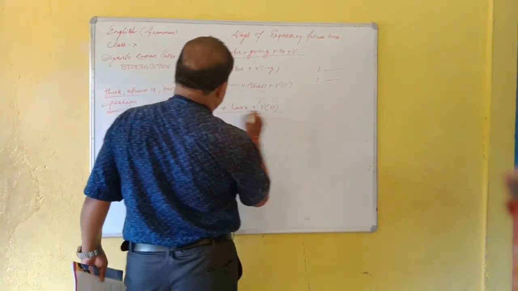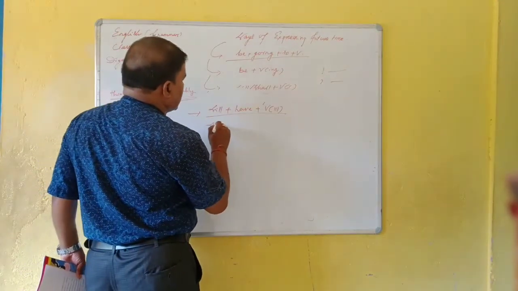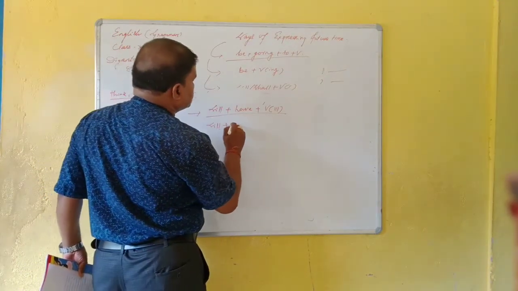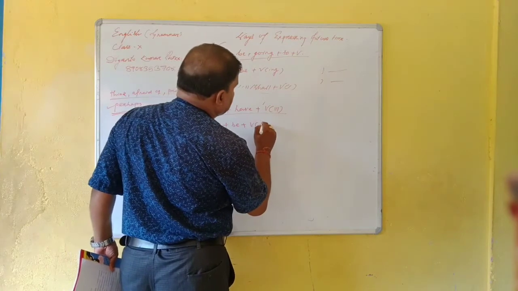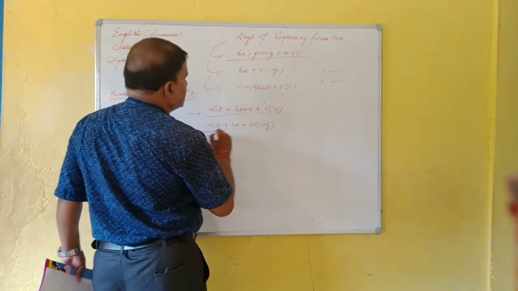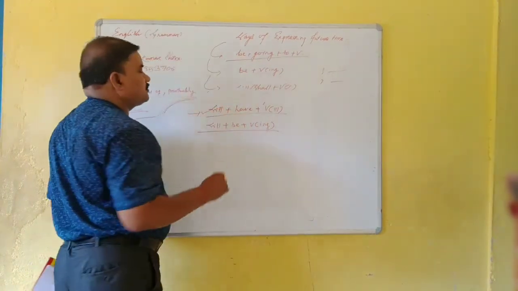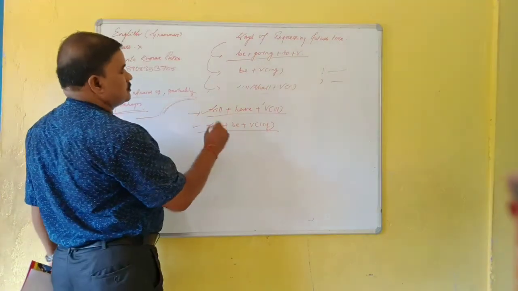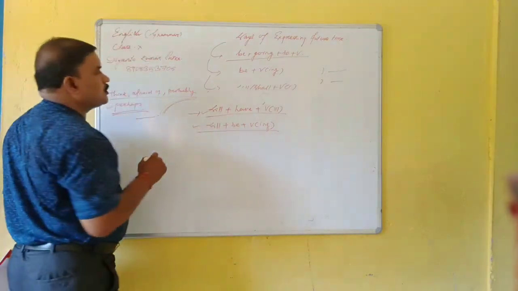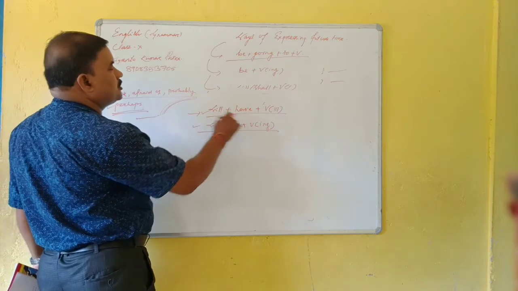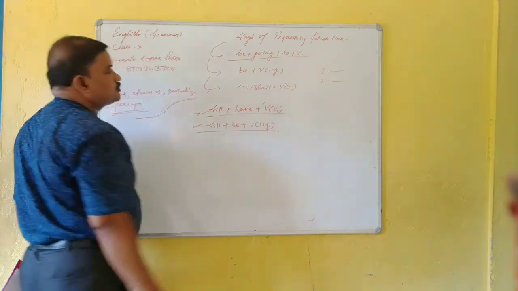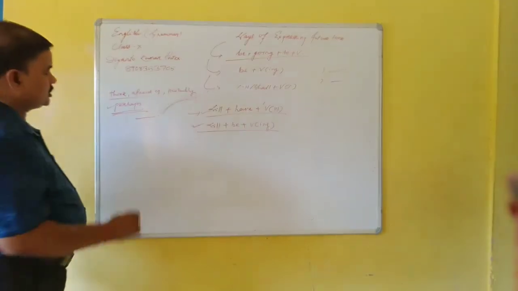Another is will plus be plus verb ing. So we can say that in future perfect and future progressive. Here will plus have plus verb third part, where we can use, and where we can use will be plus verb ing.